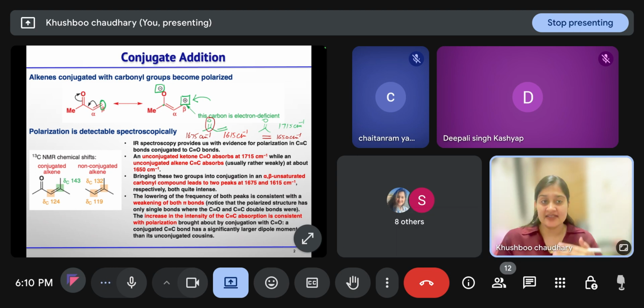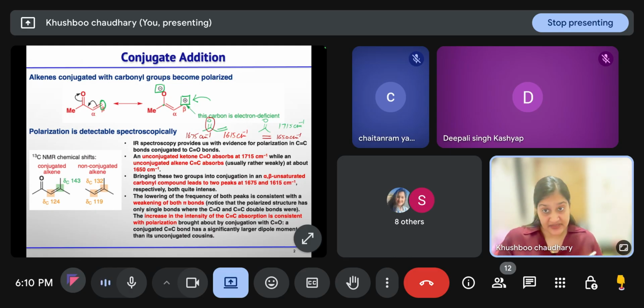So the decrease in absorption values suggests that the carbonyl or carbon-carbon pi bond, which is stable in the unconjugated case, is losing its strength because of the conjugation. That's why this absorption is coming at a lower frequency than in the unconjugated cases.